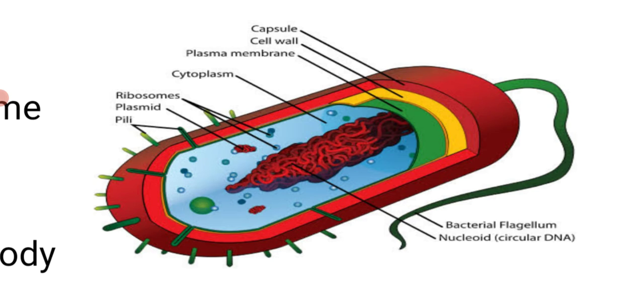Then the cytoplasm is present, plasma membrane is also there, capsule is present, cell wall, and the hair-like structure in green color on the outer side is known as flagella. And this red color is known as bacterial DNA or nucleoid.